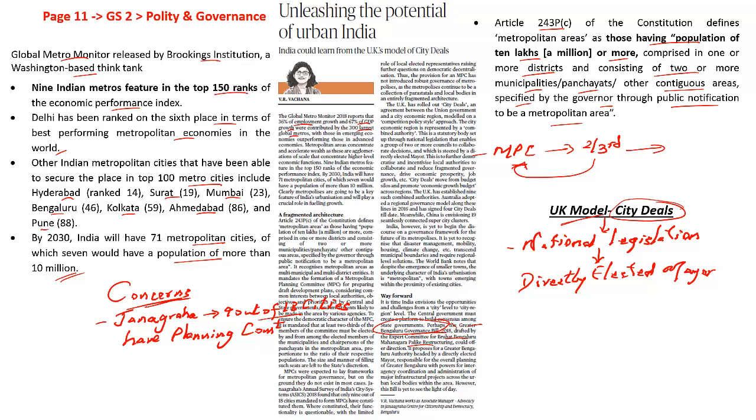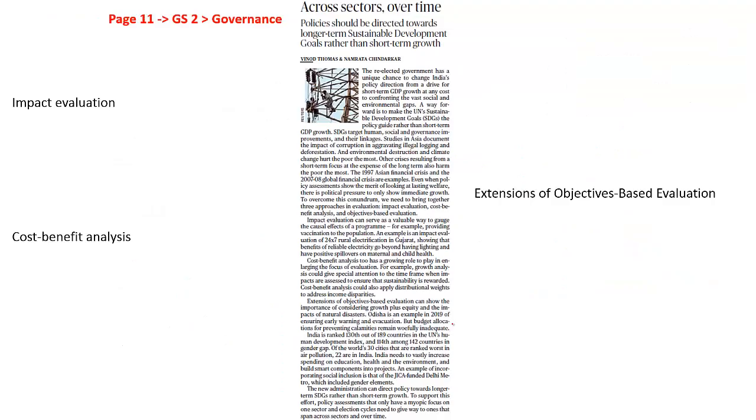Now let's look into the next article. This article says across sectors over time. What is this all about? This is about the government approach to multiple sectors and how project implementation when it comes to policy has to be done going forward. Let's understand what this editorial is all about.